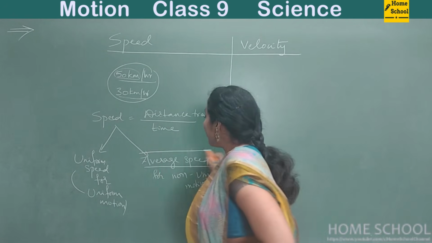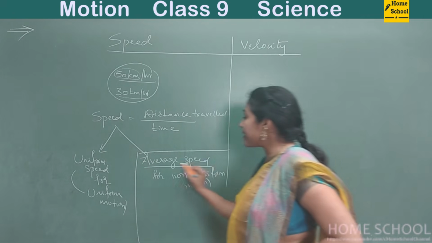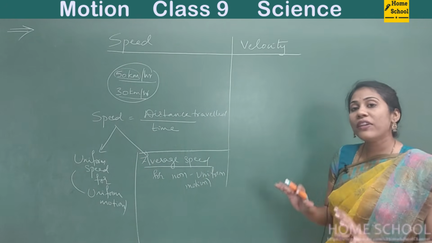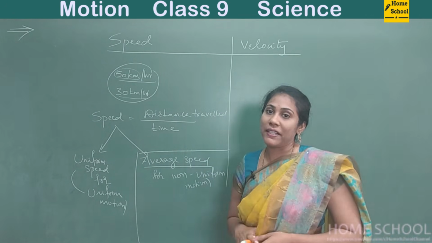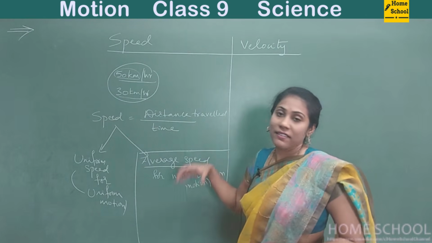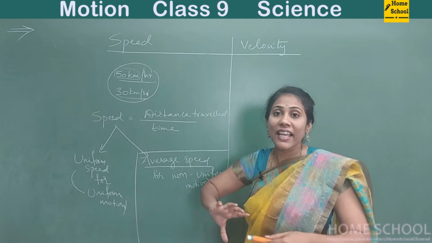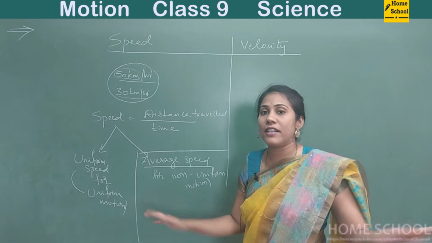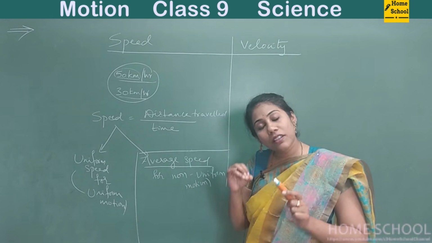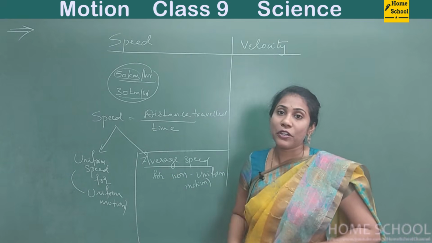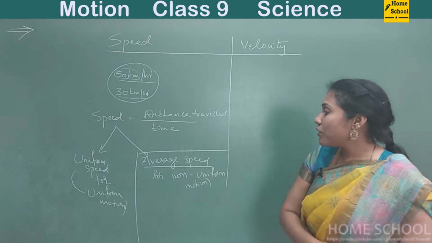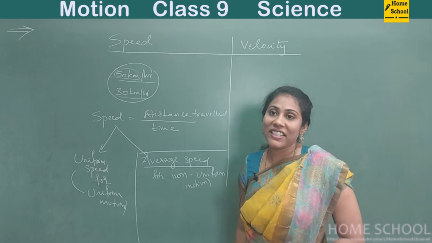So what we majorly concentrate on is average speed. We always calculate average speed because most of the motion that we deal with is non-uniform motion, where the speed is not constant. You must know how to calculate average speed.